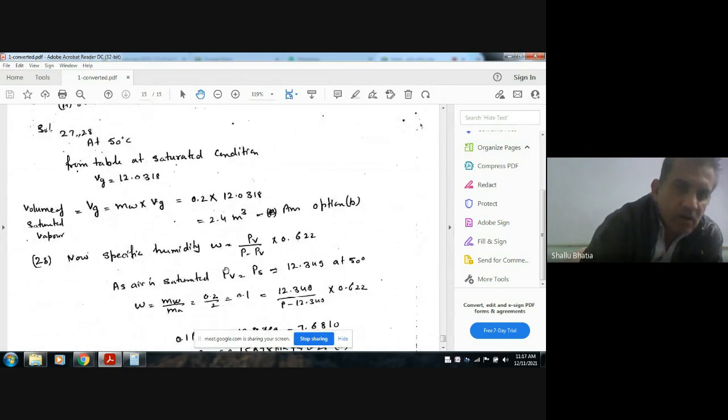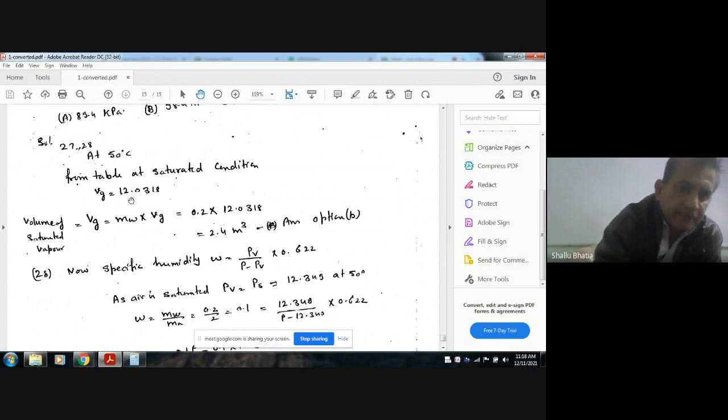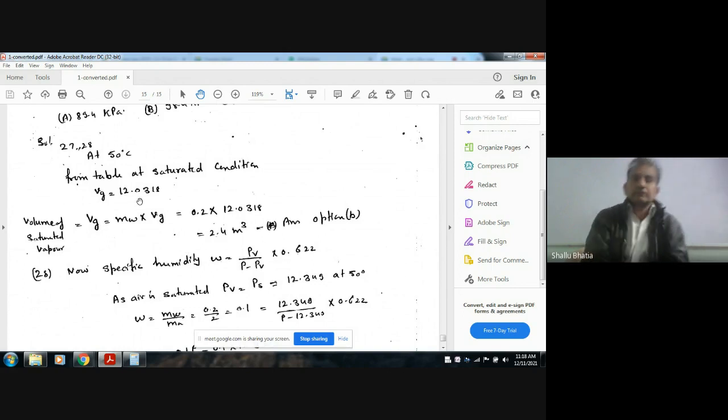As the mixture is in saturated condition, Vg is 12.0318 meter cube per kilogram.